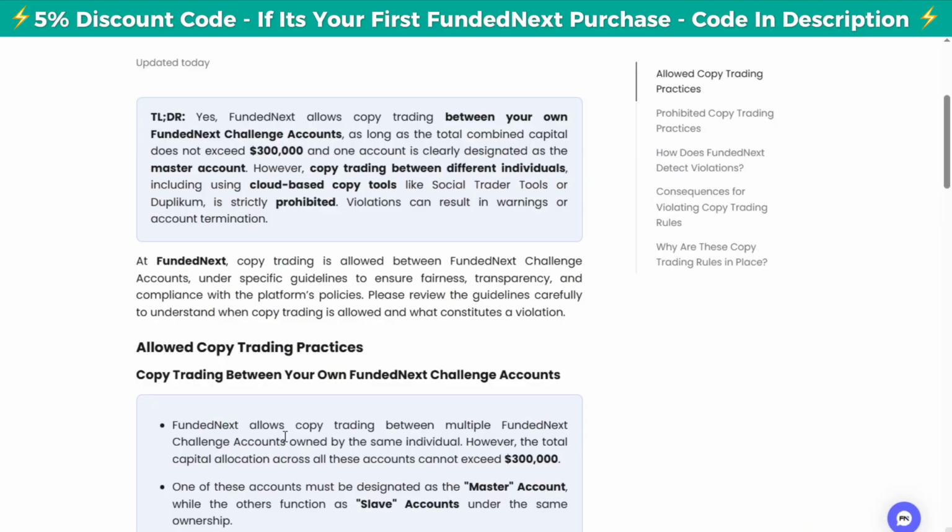So be aware of that. And also, if one account was swap free and another account is a swap account, your merged account will be swap. Also, keep that in mind. Now, this here was a copy trading rule.